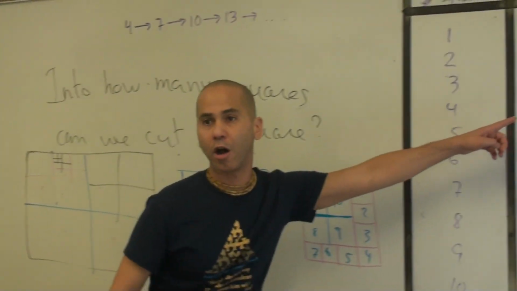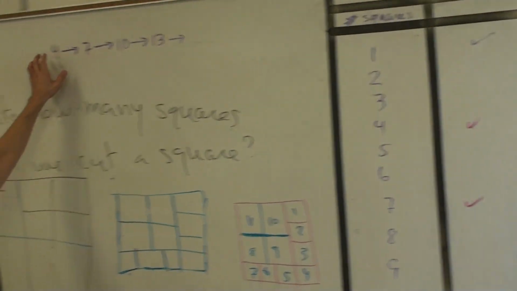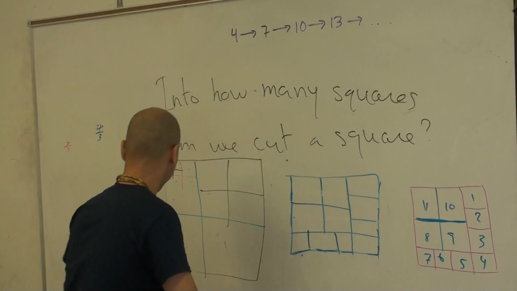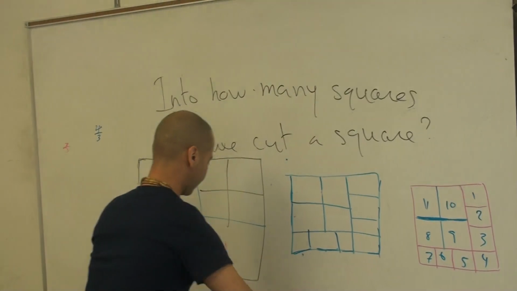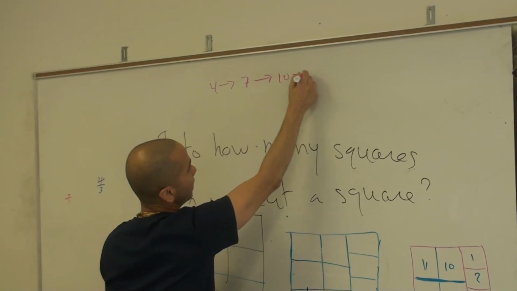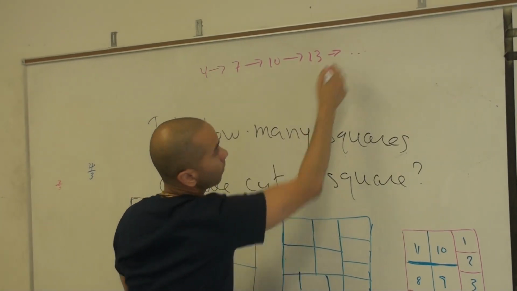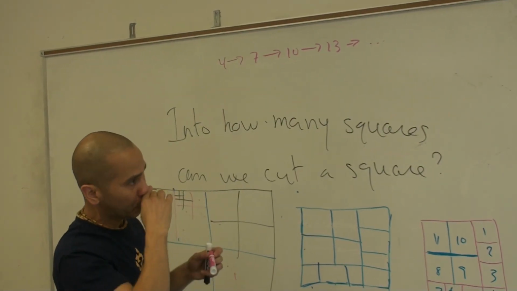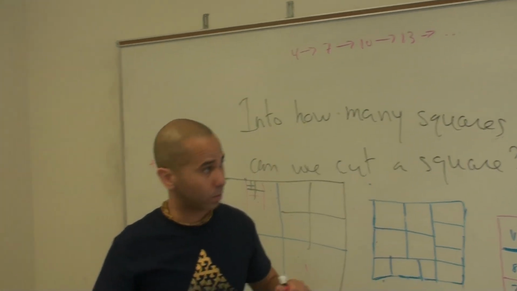I'm keeping these in pink because we saw that these came with this one, right? So 4 gave us 7, 7 gave us 10, 10 gave us 13, and so on. It's +3 because you make it into 4 squares and the whole square is minus 1. You start with 4. 4 minus 1 is 3. Should we start with 1 maybe? I don't know.